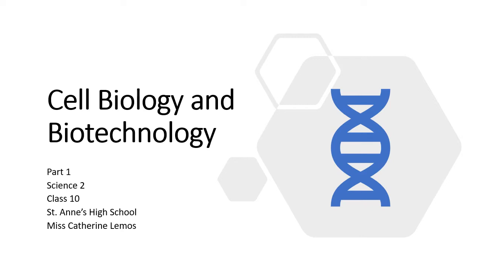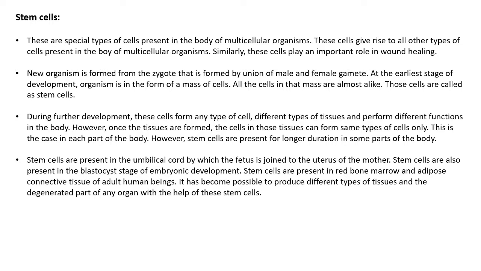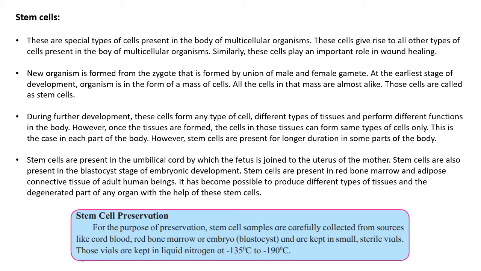Now, let us learn about stem cells in human beings. Children, what are stem cells? These are special type of cells present in the body of multicellular organisms that can give rise to cells of all other types. The zygote.